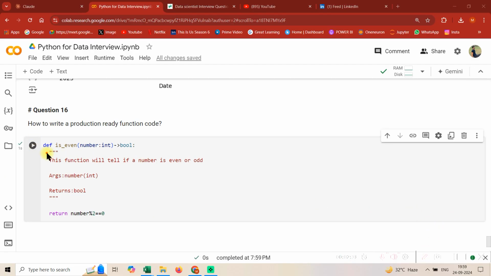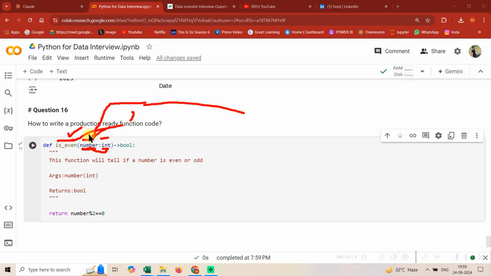Okay, so it's connected. So let's just click on here and let's just go over here. So see guys, first of all, the name of the function should always be given in a meaningful way. Then what is the input type? Okay, and then, sorry, this is basically the input name and this is the input type.